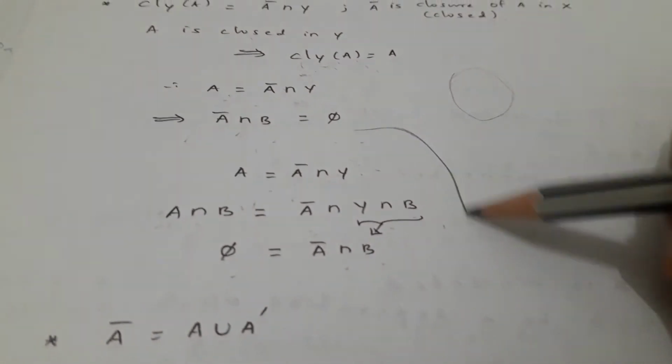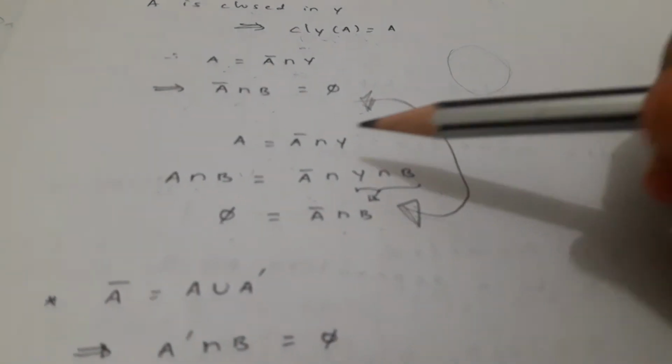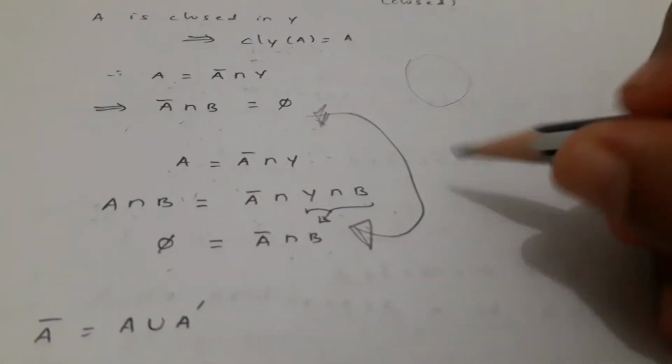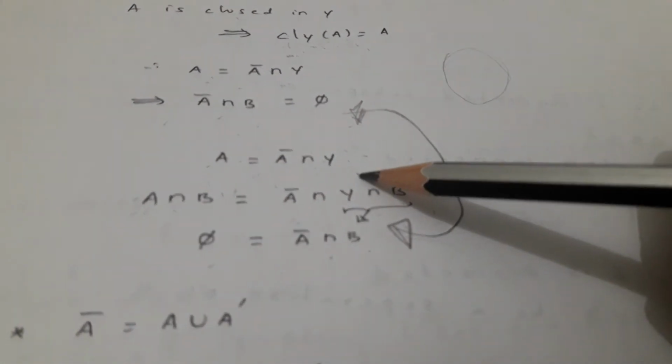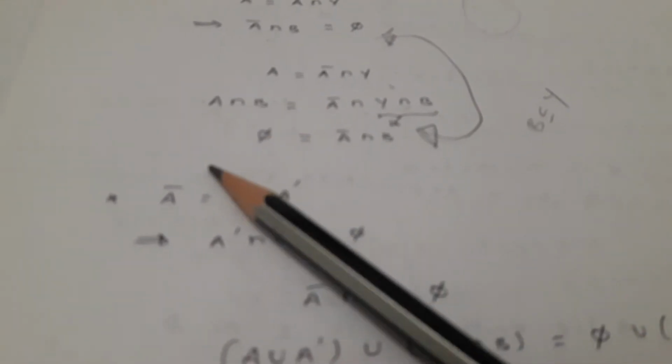So from this we are getting this one. It means A is equal to A closure intersection Y. If you take intersection with B on both sides, it will be empty. This gives Y intersection B will be B, because B is a subset of Y. Therefore, A closure intersection B is coming as empty.